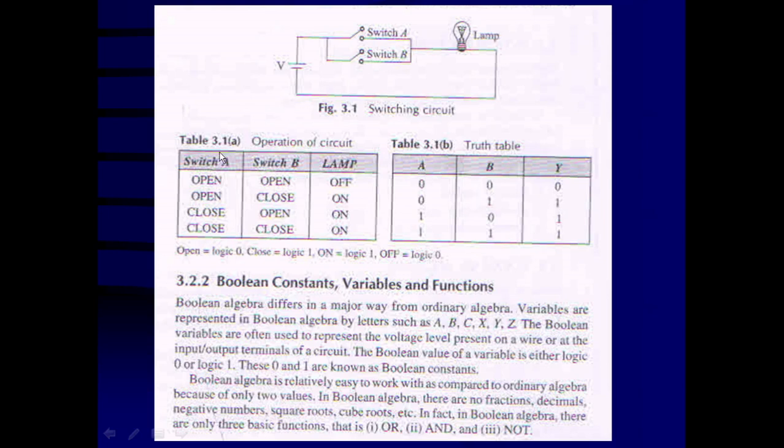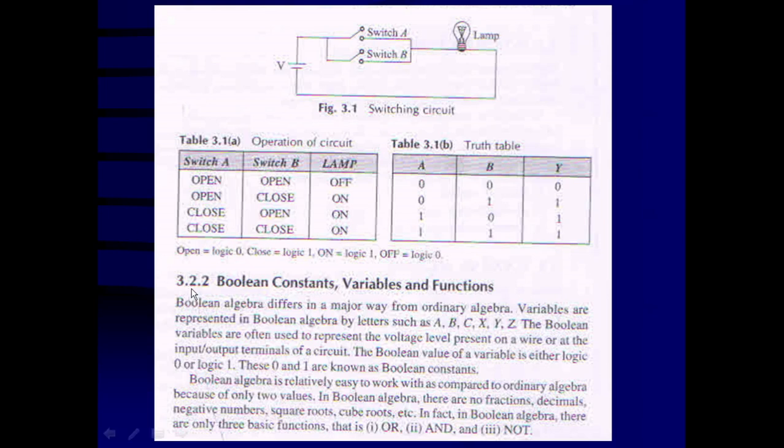If switch A is closed and switch B is open, then also a closed path is there, current will flow through the bulb and the bulb will be on. That means A is 1, B is 0 and the bulb is on, so it is 1. If switches A and B are both closed, current can pass through both paths and the bulb will be on. That means A is 1, B is 1 and output Y, the position of the lamp, is also high. This way the logic circuitry can be implemented using the voltage source, switches and bulb.